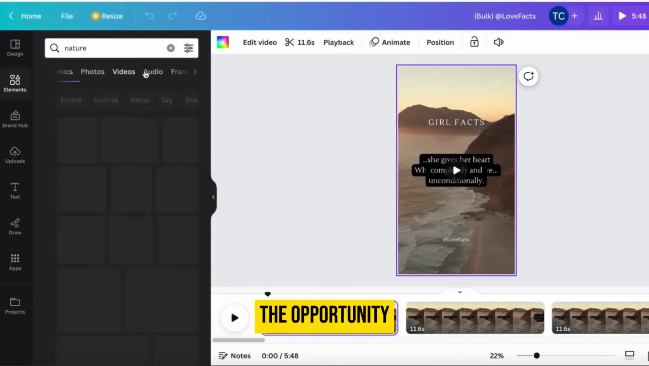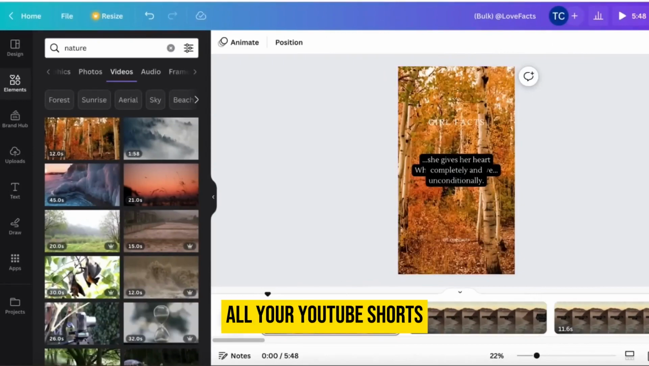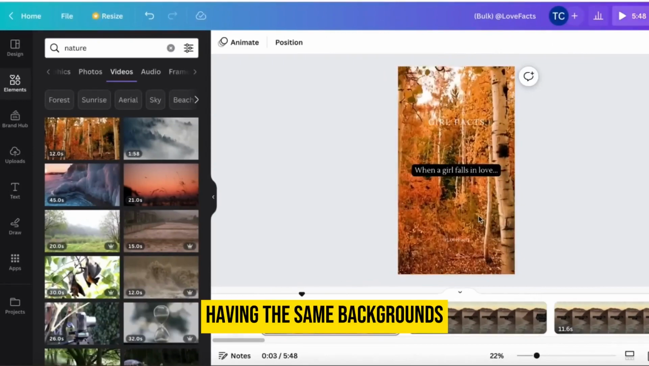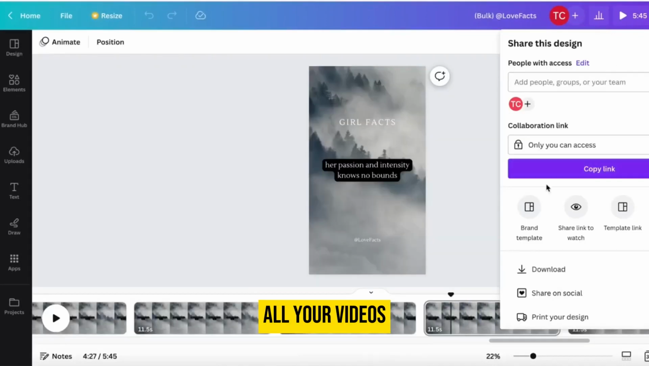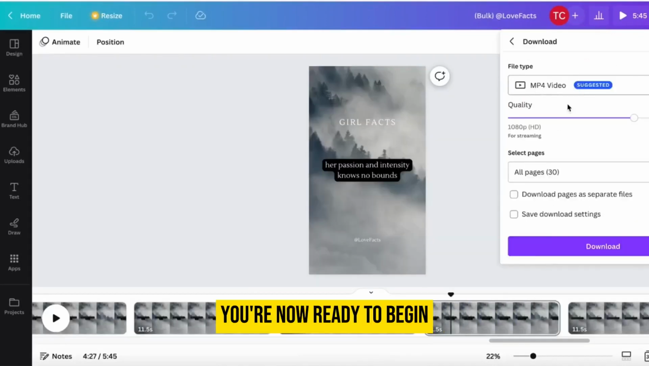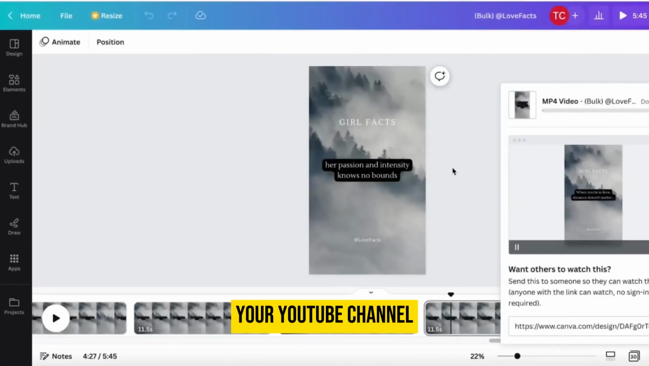This gives us the opportunity to switch up the backgrounds for the next batch of videos and ensures that all your YouTube Shorts won't be monotonous, having the same background. Once you've infused a touch of diversity in all your videos, go ahead and download them. You're now ready to begin the process of uploading these engaging shorts onto your YouTube channel.